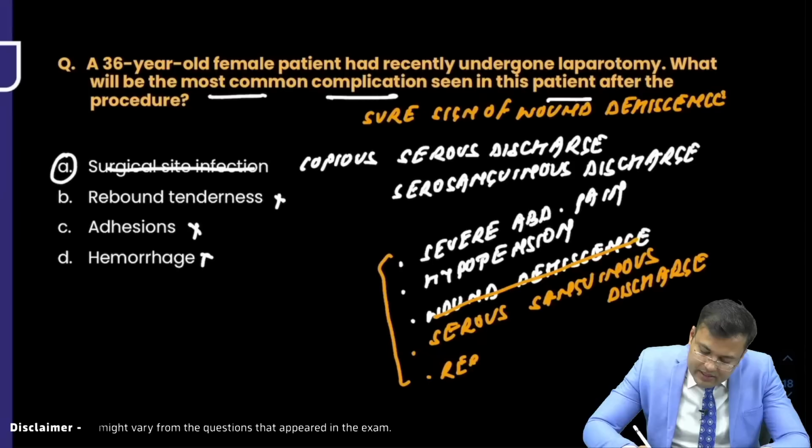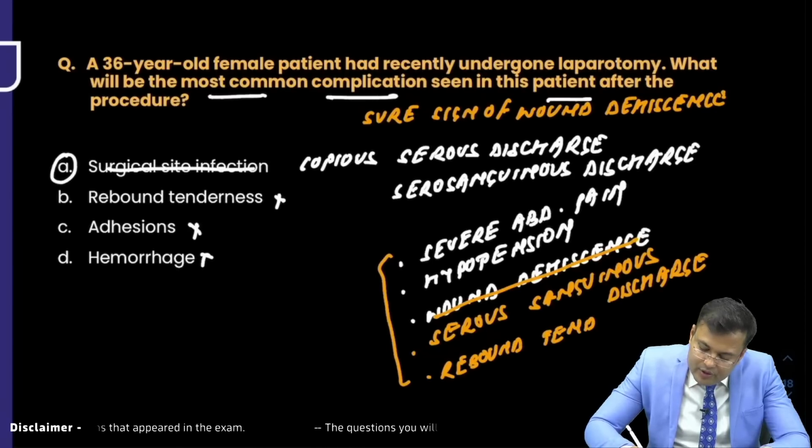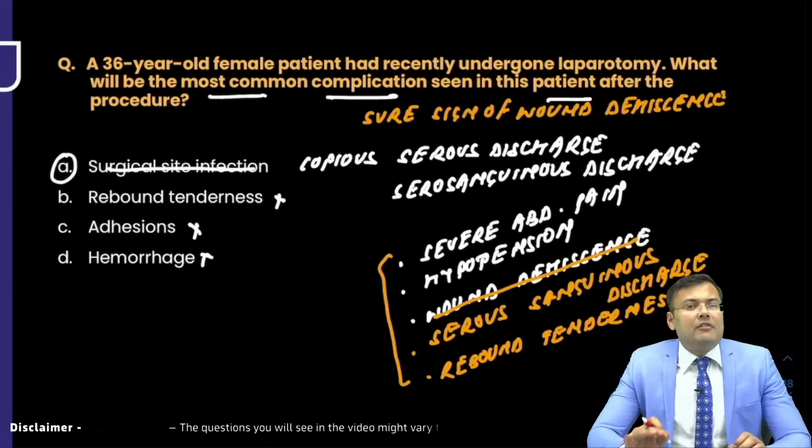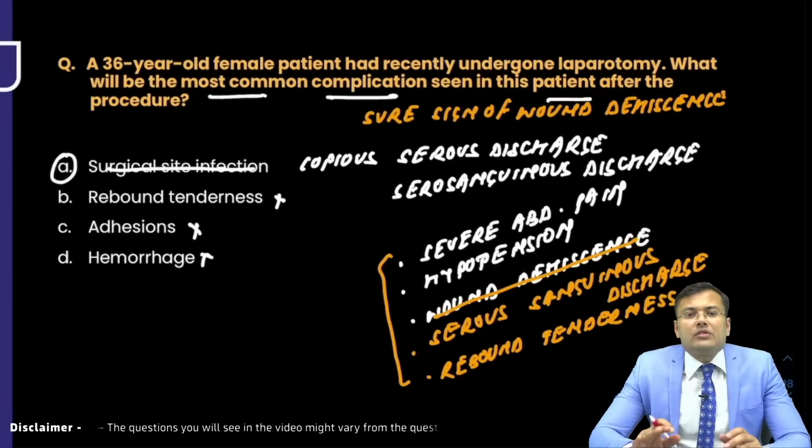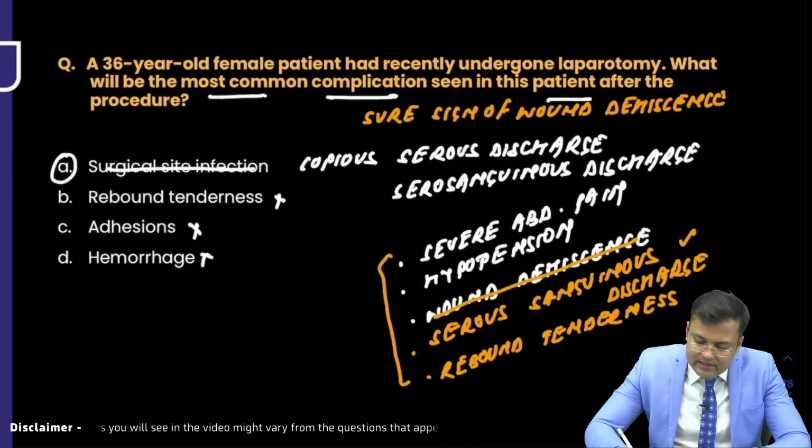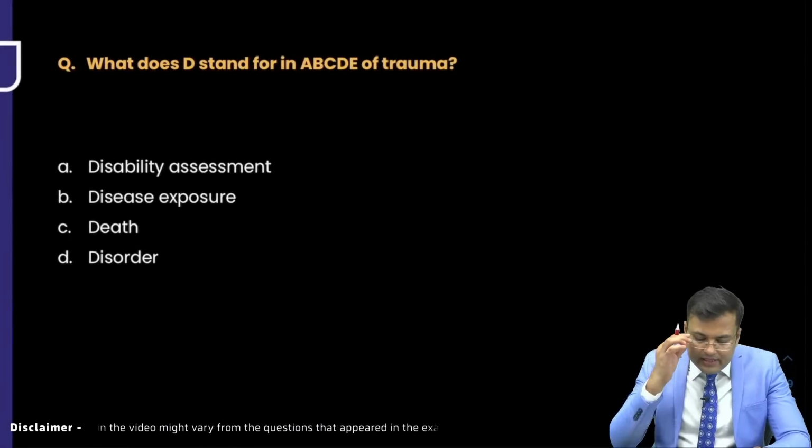I hope rebound tenderness was there. Rebound tenderness. So I'm repeating the question. Sure sign of wound dehiscence is serosanguinous discharge. This is the correct answer. Now see the next question.